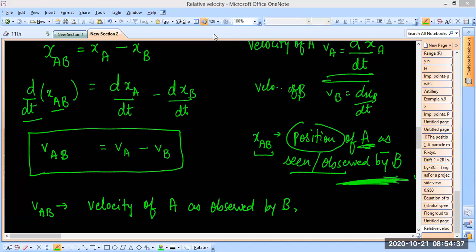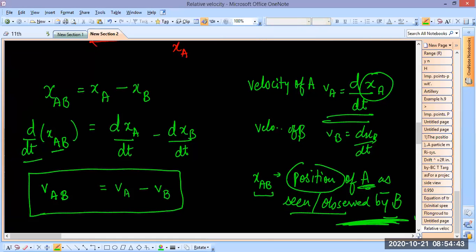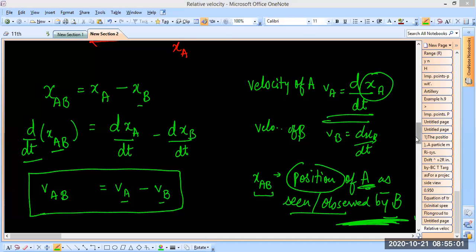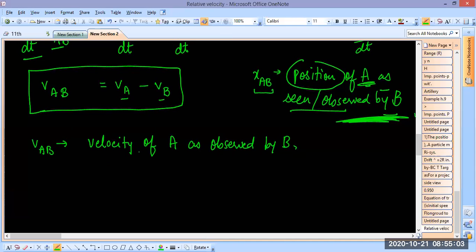Again, it's just what we have learned earlier. Differentiation of position of A is velocity of A, differentiation of position of B is velocity of B. Here B is observing A, so that is the position of A as observed by B. If you differentiate it, you get v_AB. So this is velocity of A as seen or observed by B.